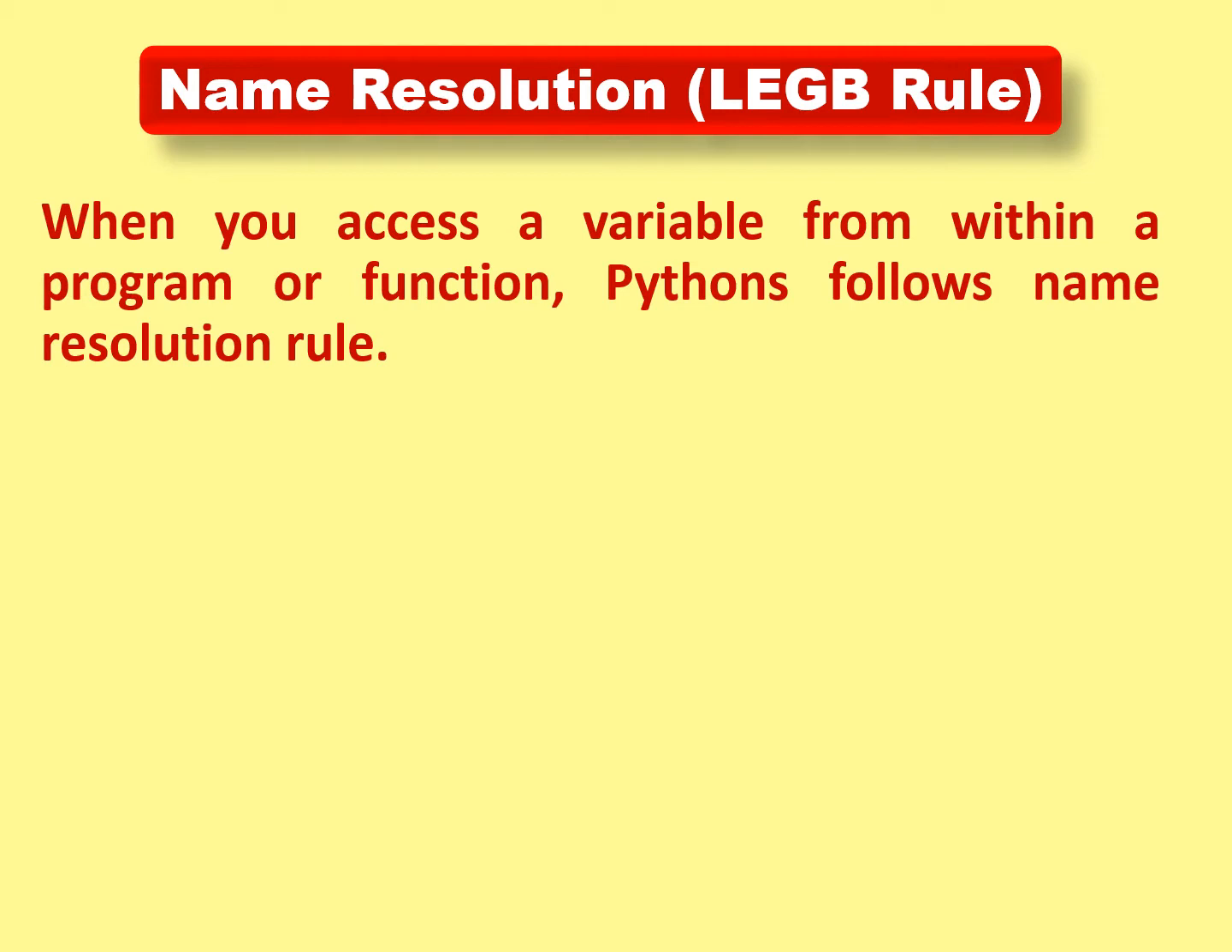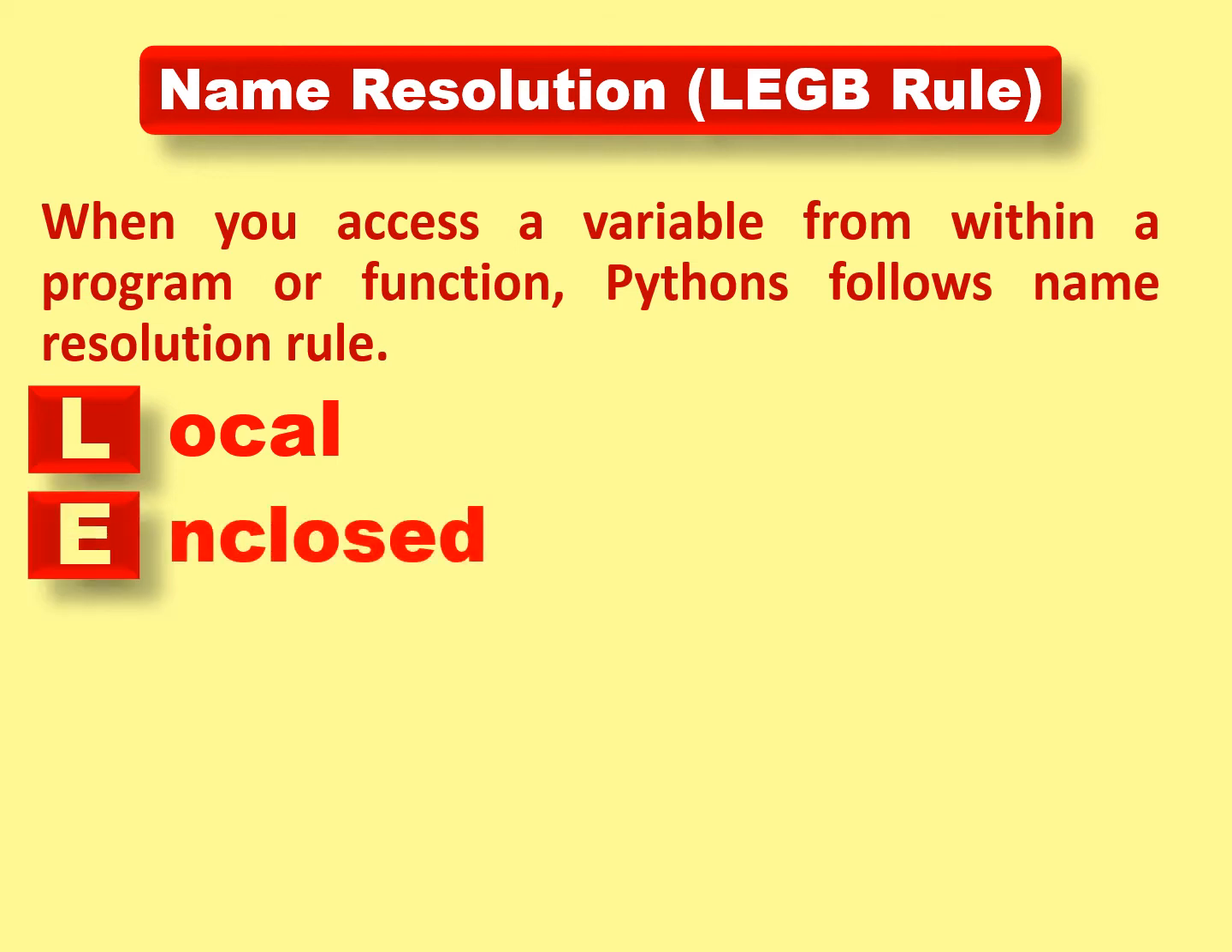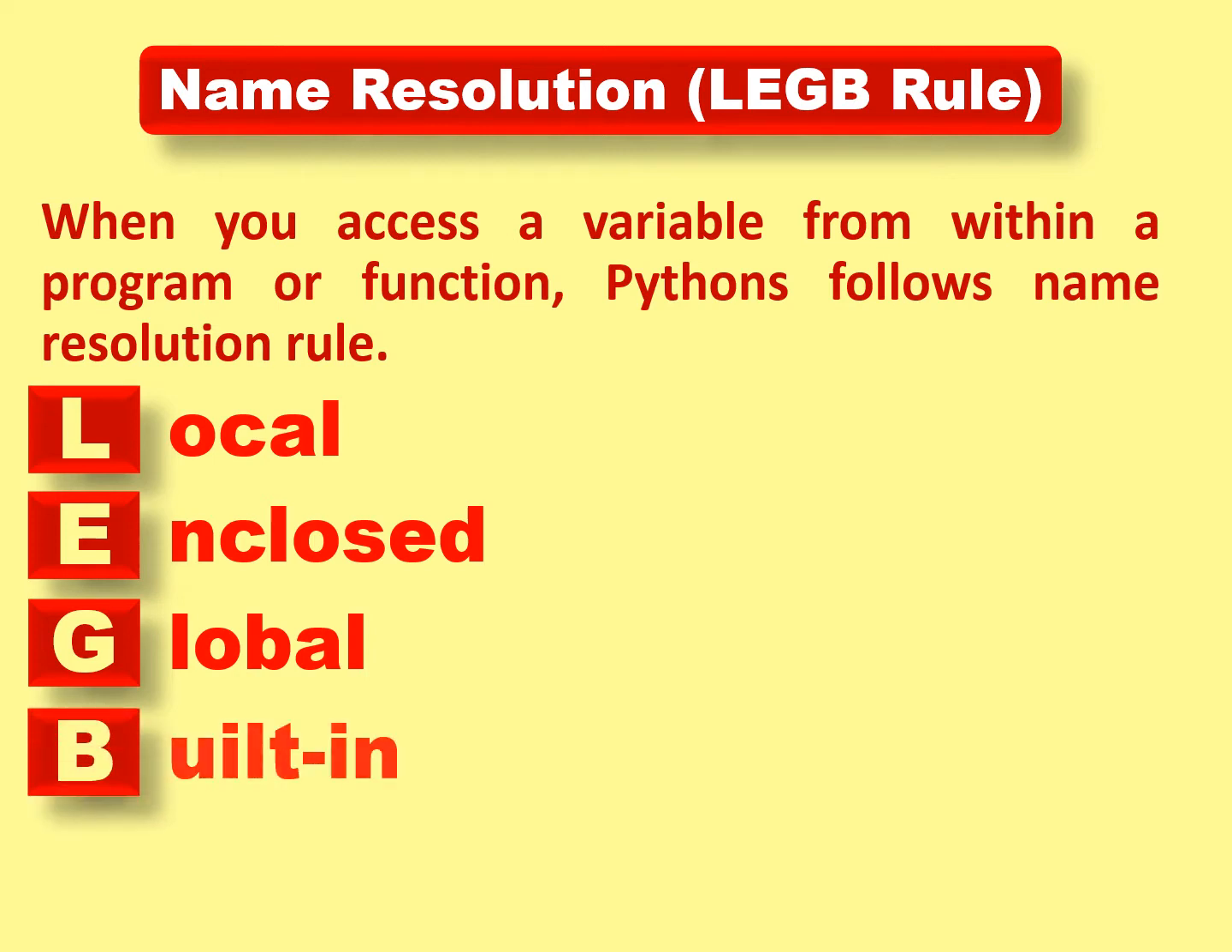When you access a variable from within a program or function, Python follows the name resolution rule, which is also called the LEGB rule. What do you understand by L? L stands for local, E stands for enclosed, G for global, and the last one, B, is for built-in.